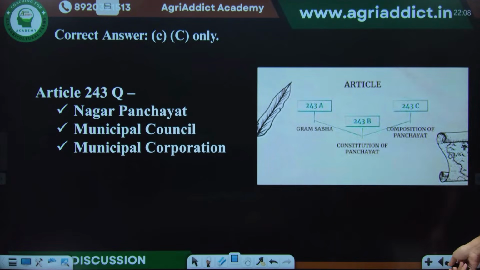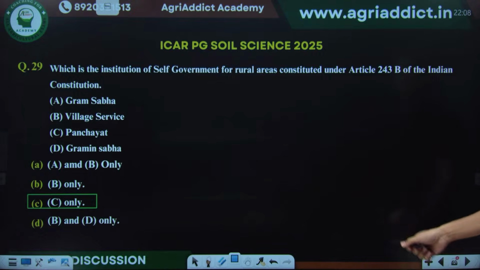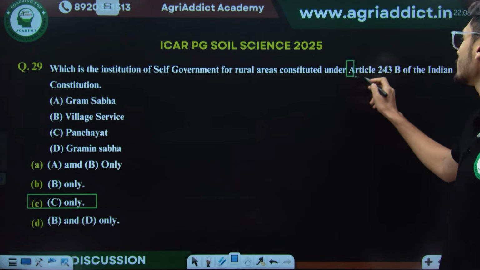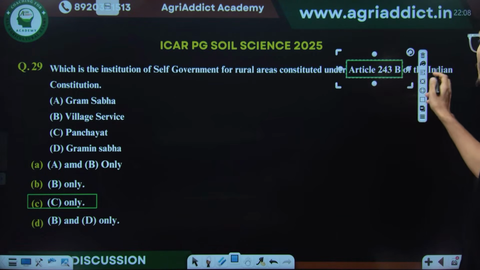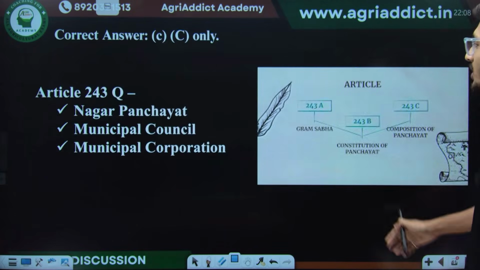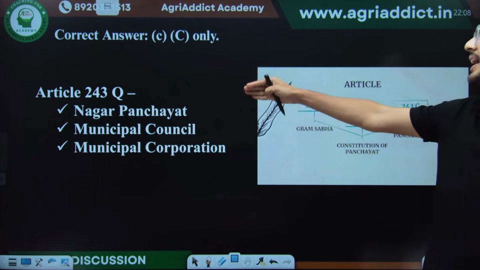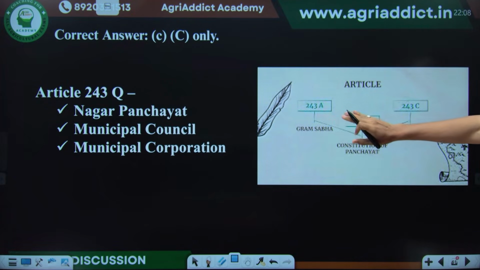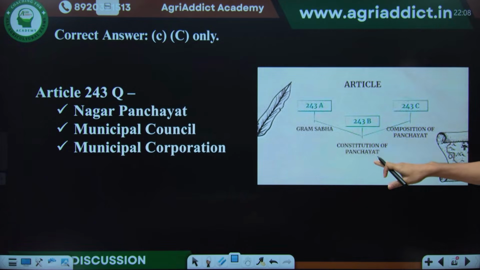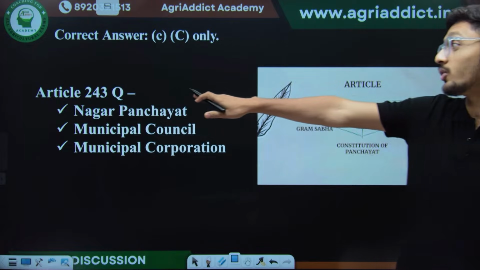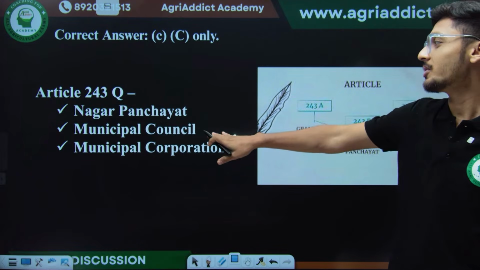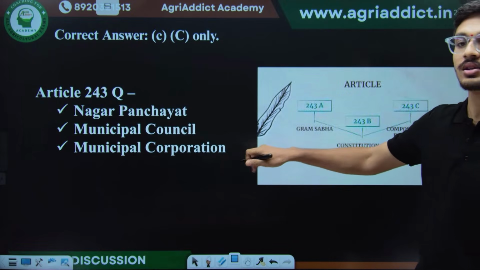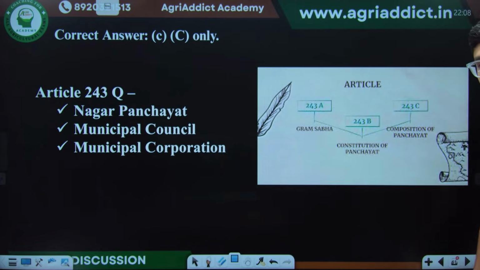And in association to this, some articles are mentioned in this question, like article 243 of Indian constitution. I have also mentioned some other articles which are in relation to Panchayati Raj, like 243 Q and 243 A, B and C. A is for Gram Sabha, B is for Constitution of Panchayat, and C is for Composition of Panchayat. And then Article 243Q is for Nagar Panchayat, Municipal Council and Municipal Corporation. So remember this well also.